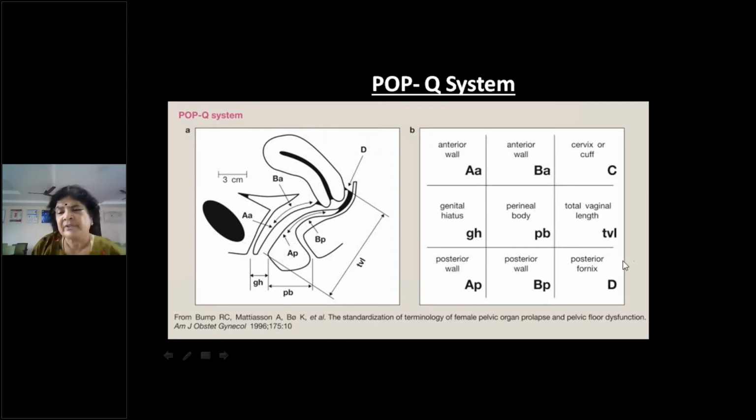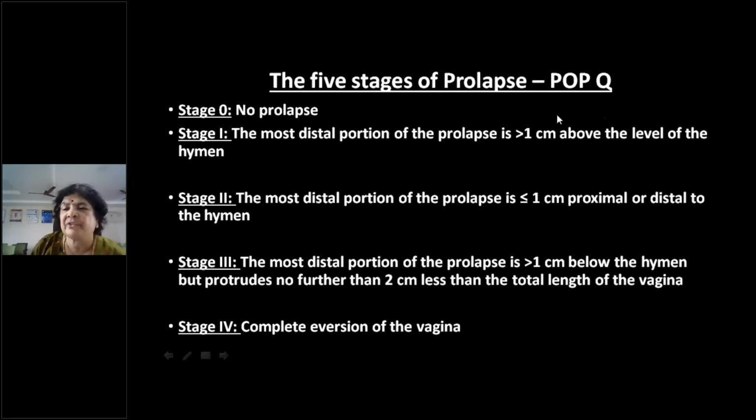So just remember that the POPQ system is there, and based upon that we have 5 stages of POPQ classification. Stage 0 is no prolapse. Stage 1 means the most distal portion is 1 cm above the hymen. This is all given in the books. You can read this, but at present we are not doing this POPQ classification.